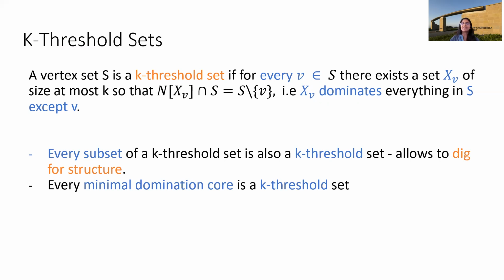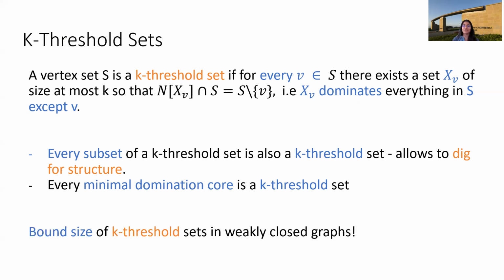But why are K threshold sets even more useful? It's because every subset of a K threshold set is also a K threshold set, right? So now just bounding the size of K threshold sets in weakly closed graphs bounds the size of minimal domination cores, which gives us the algorithm that I showed you in the previous slide. So our goal is just to bound the size of K threshold sets, right?